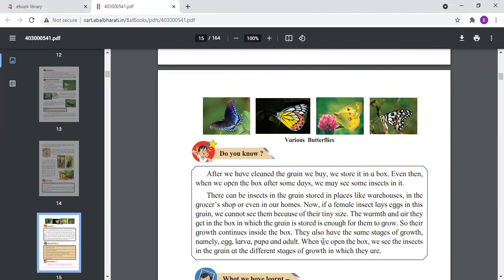So how is this formed? Due to the 4 stages, that is the egg, larva, pupa, and adult. So the small insects which we find in the food grains also grow just like the butterflies. So these are the different stages of the life cycle of these animals.